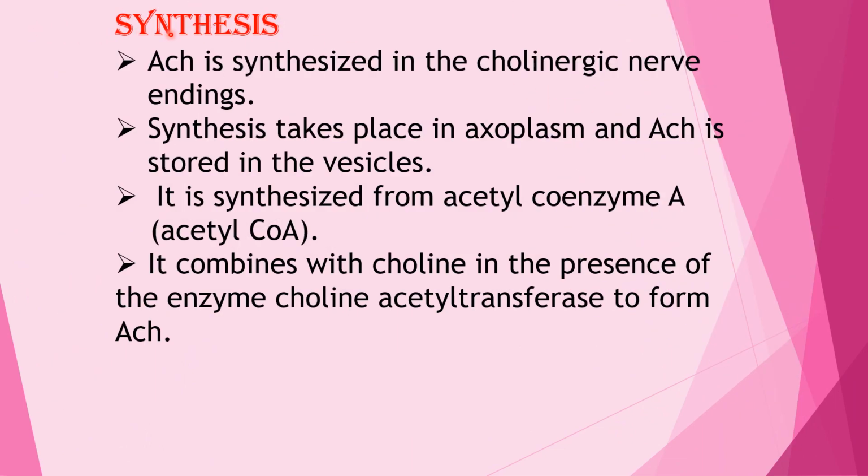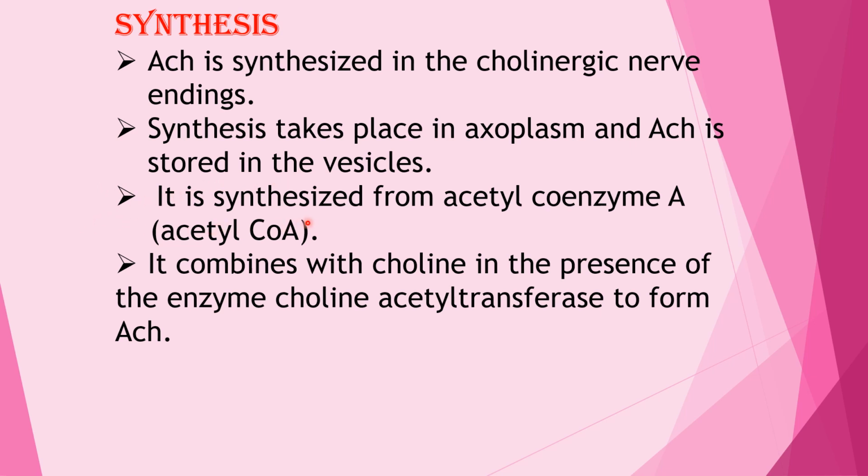Then, synthesis of acetylcholine. Acetylcholine is synthesized in the cholinergic nerve endings. Synthesis takes place in the axoplasm and acetylcholine is stored in the vesicles.